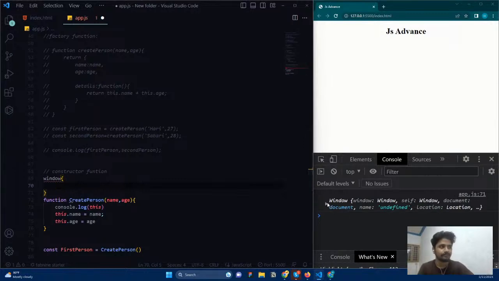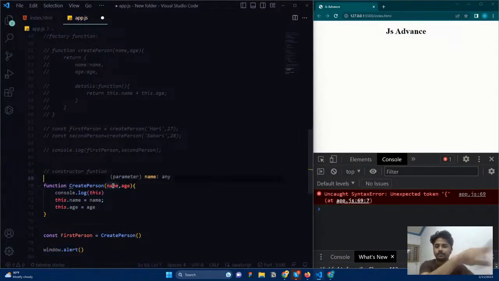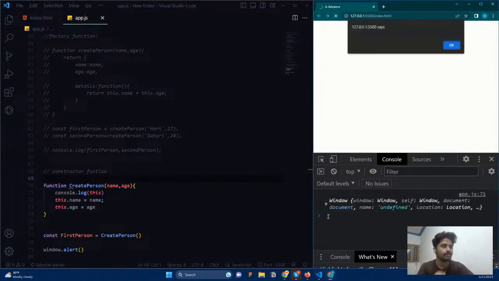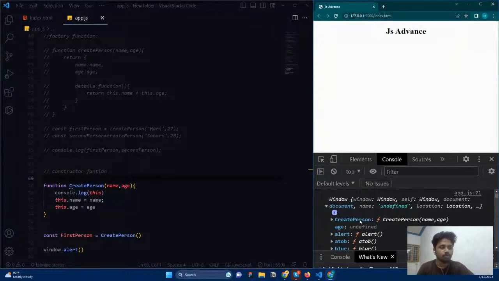Here you can see this is inside this function, creating the name. So this refers to the window object inside the constructor function. Clear? Understand, right?